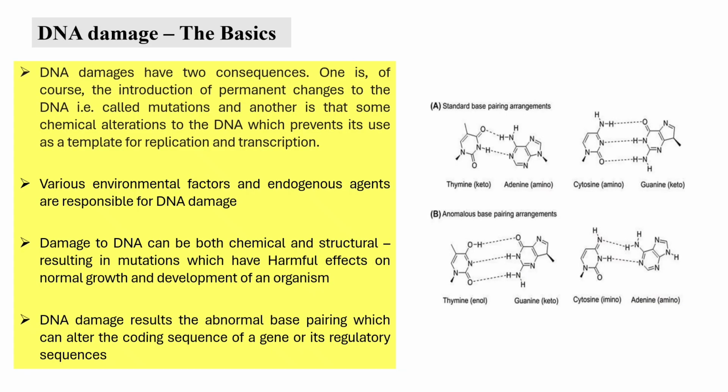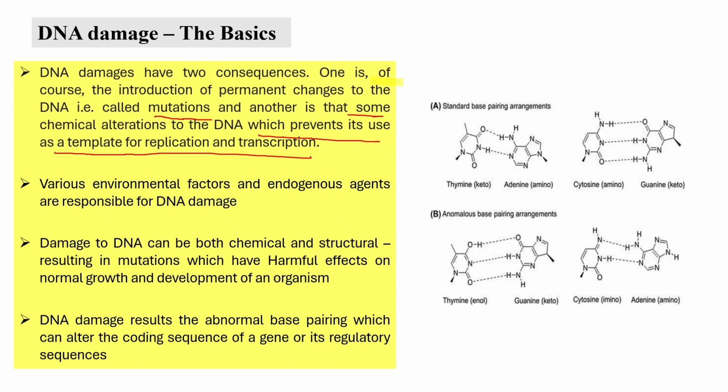So basically, DNA damage occurs in two ways. One is mutation, which introduces permanent changes in the DNA, and another is chemical alteration, that is, some chemical which alters the DNA, which prevents its use as a template for replication and transcription.